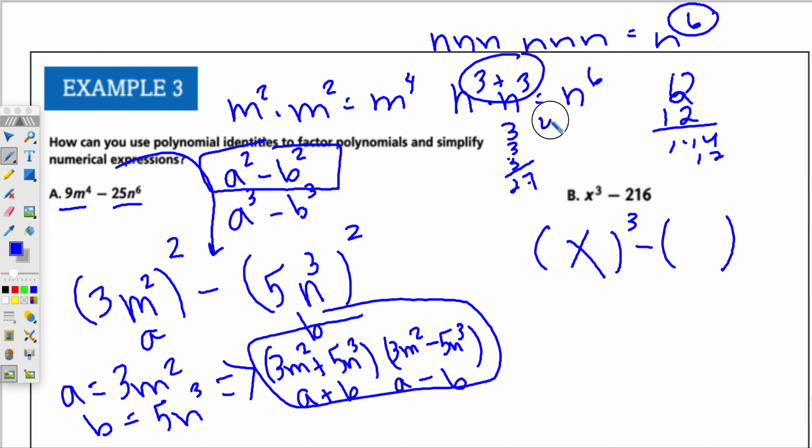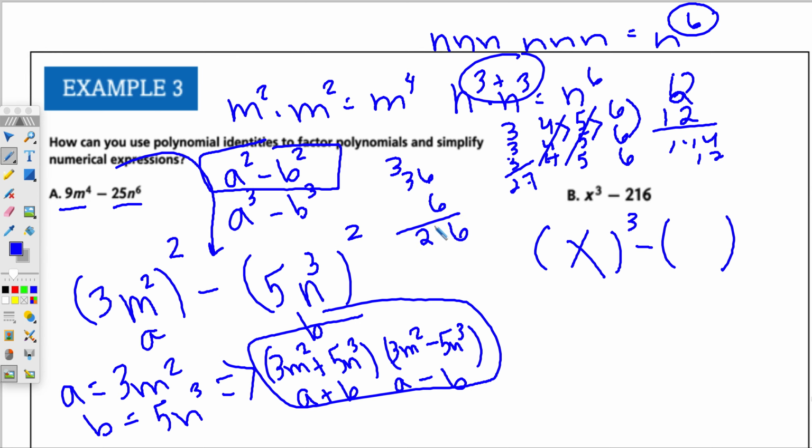Nope. 4 times 4 times 4. This would be 16. And 16 times 4 is still too small. 5 times 5 times 5. 25. We'd get 25, and 25 times 5. Nope. 6 times 6 times 6. So let's see. 6 times 6 is 36, and 36 times 6 is 216. So we know it has to be a 6.